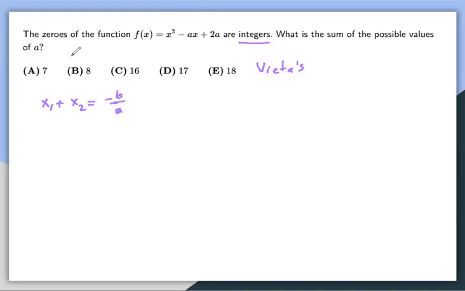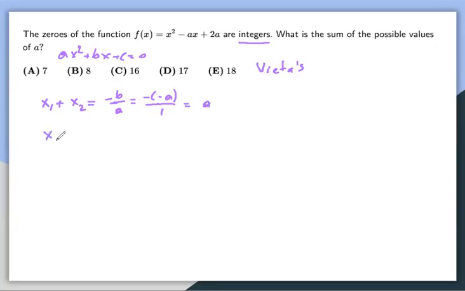This a and b come from the general form ax squared plus bx plus c equals 0. In this case the coefficient of the linear term is negative a, so you take the negative of that, which is just a, and then divide by the coefficient of the quadratic term. In our case it's just 1, so that is nice. And this is equal to a.